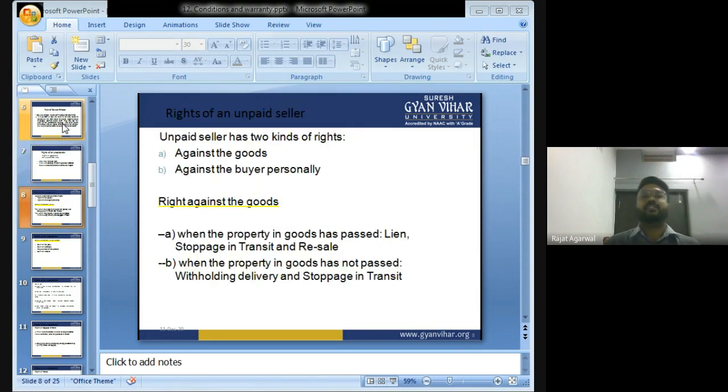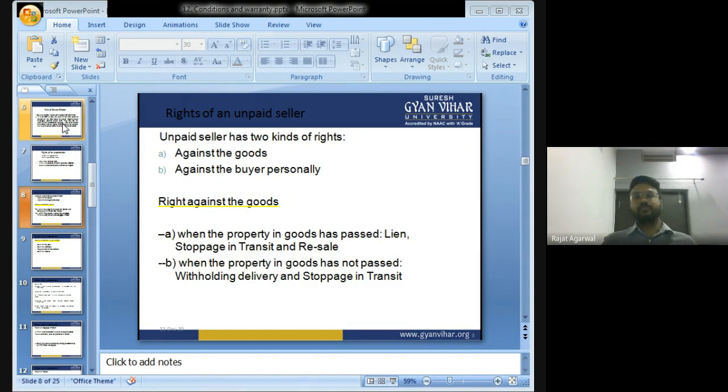What are the rights of an unpaid seller? An unpaid seller has two kinds of rights: against the goods, and against the buyer personally. Against the goods, when the property in goods has passed: lien, stoppage in transit, and resale.